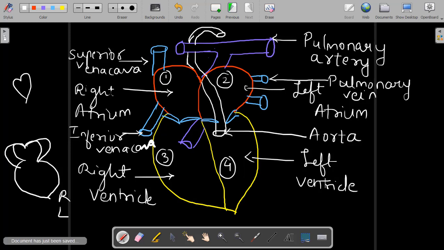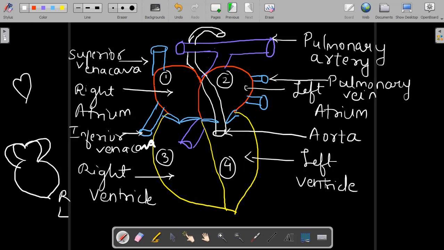So I've labeled this as, though this is the left side of my body, but I imagine this to be a patient's heart, hence I say it is at right atrium. As I said, the upper chambers are atria, whereas the lower chambers are ventricles. So you have right atrium, right ventricle, that is upper chamber, lower chamber, left atrium. See, here it is, left atrium and left ventricle. Okay, so remember, first thing you have to remember, four chambers and label them: right atrium, right ventricle, left atrium and left ventricle.